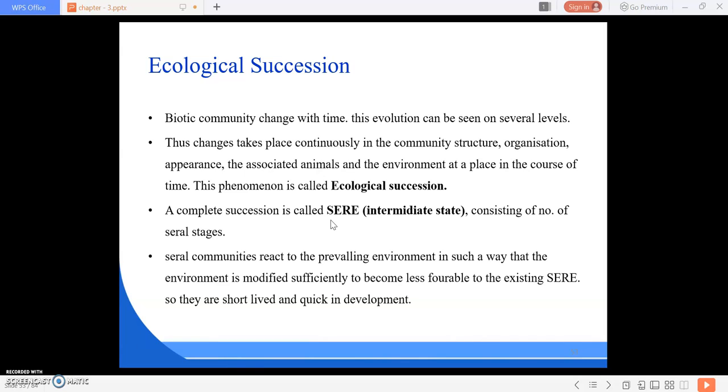Changes take place continuously in the community structure, organization, physiognomy, the associated animals and the environment at a place in the course of time.